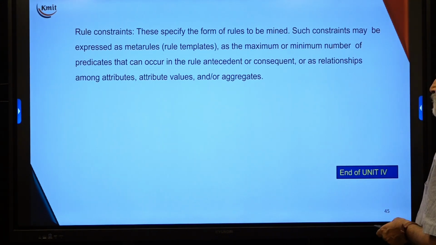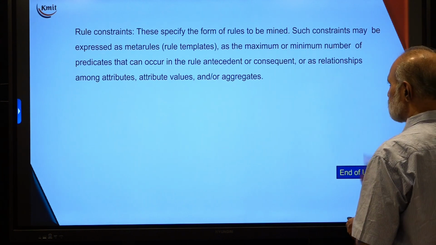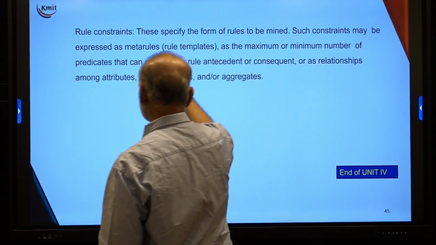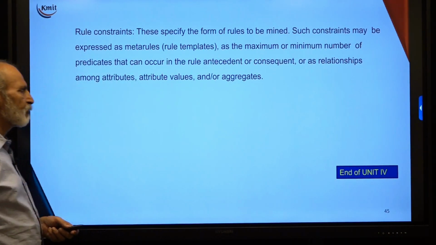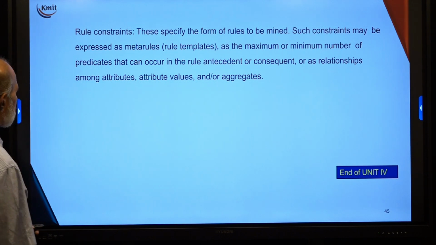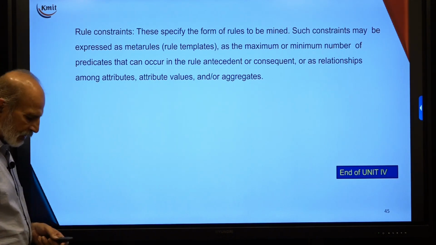Such constraints may be expressed as metarules, that means applied from a template, applied to all the places. So, it is called a rule template. They may also be expressed as the maximum or minimum number of predicates that can occur in a rule antecedent or consequent, or as a relationship among attribute values and/or aggregates.